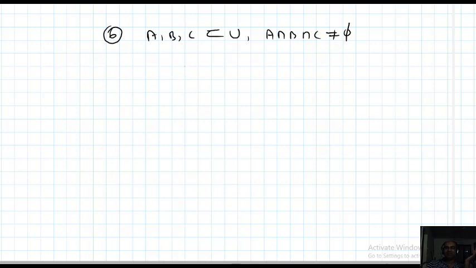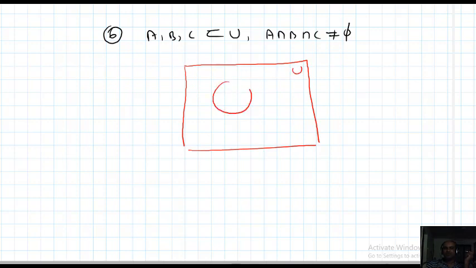Now I want to draw a Venn diagram for this. So this is U, this is set A, set B, set C. The important thing, students, is this area is common for all the three.